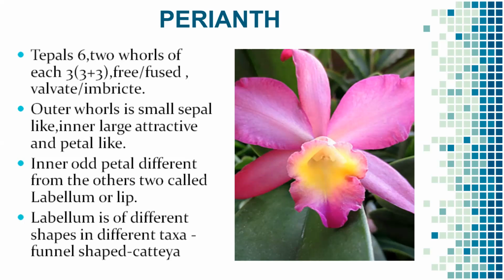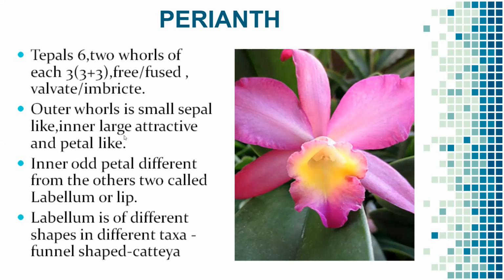The tepals are free or variously connate in each whorl. Tepals are 6, two whorls of 3 plus 3, free or fused. They show valvate or imbricate aestivation. The outer whorl is small and sepal-like, the inner is large, attractive and petal-like. So the outer whorl we consider as a calyx, and the inner whorl we consider as a corolla.